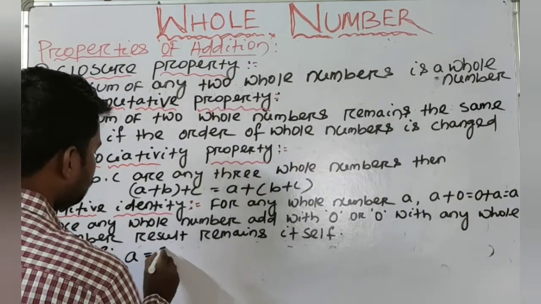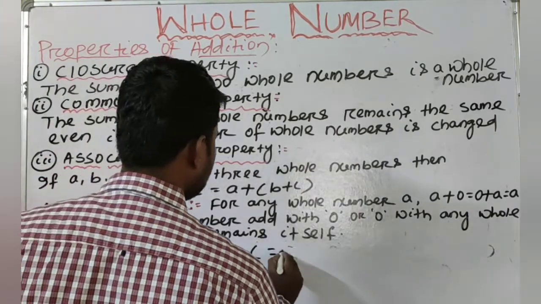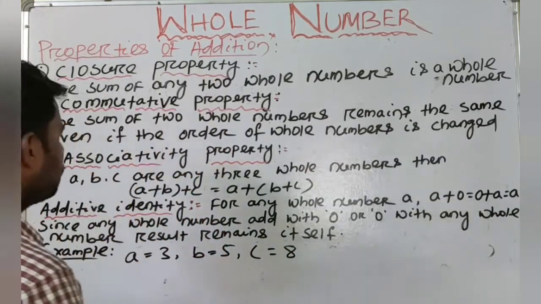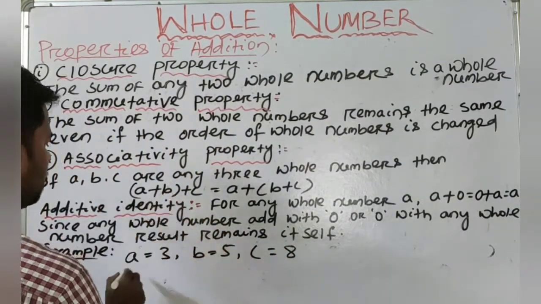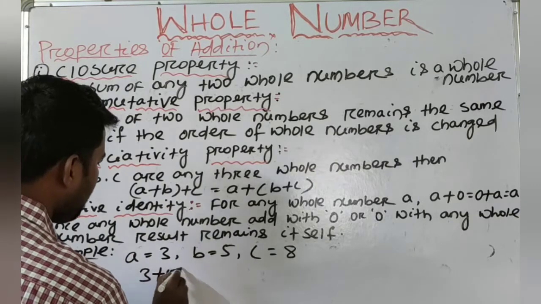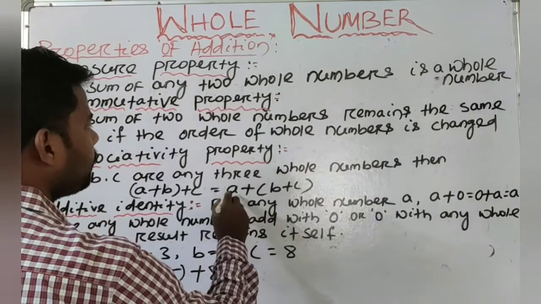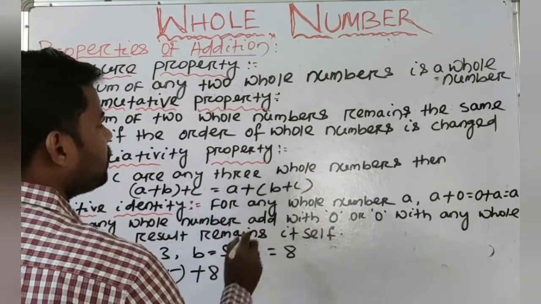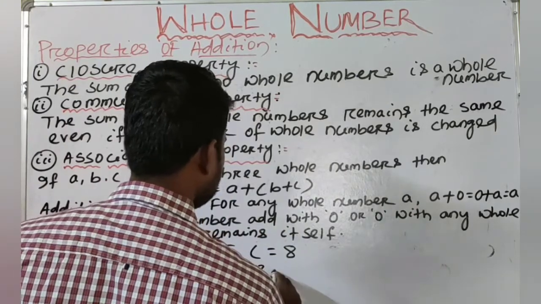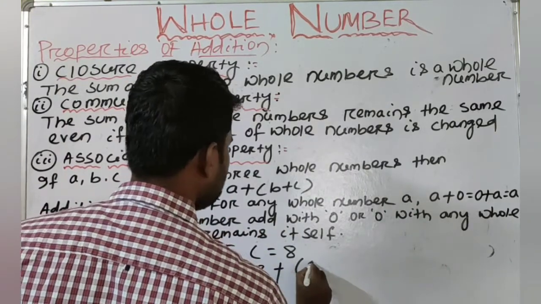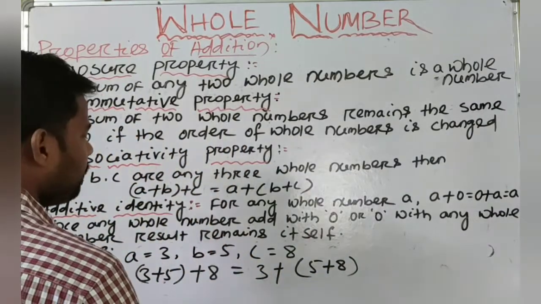Suppose A is equal to 3, B is equal to 5, C is equal to 8. According to this property, (A plus B) plus C, that means (3 plus 5) plus 8, is equal to A plus (B plus C), that means 3 plus (5 plus 8). Are both answers the same or different?